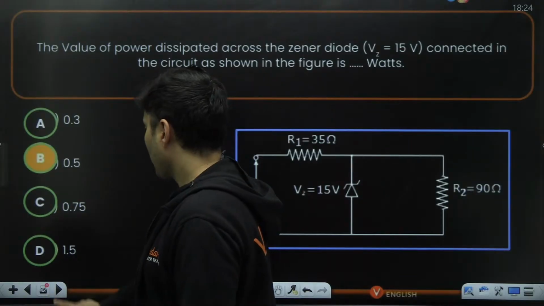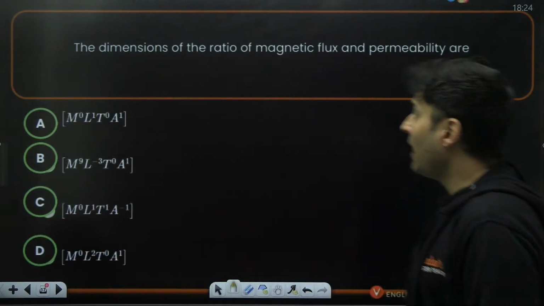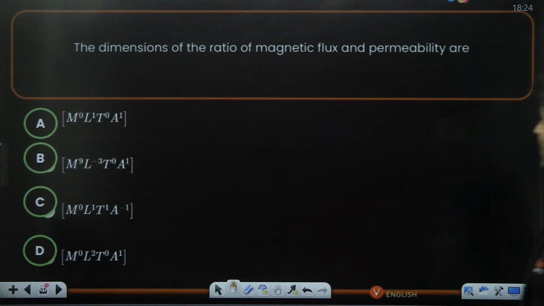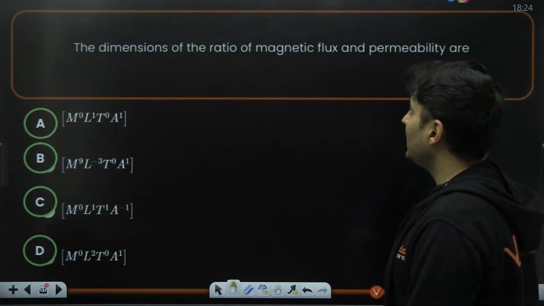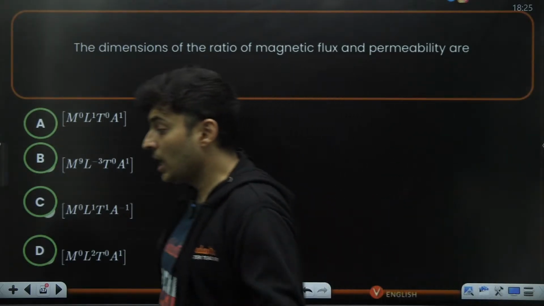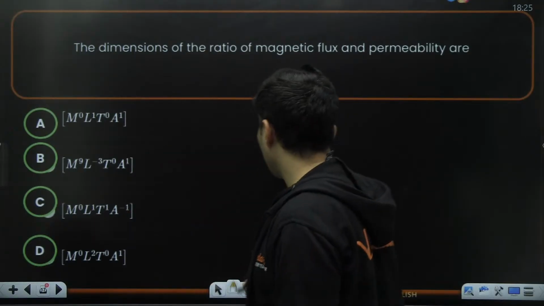All right. Now, the next question. The dimensions of the ratio of magnetic flux and permeability are... magnetic flux and permeability. Be careful, guys.